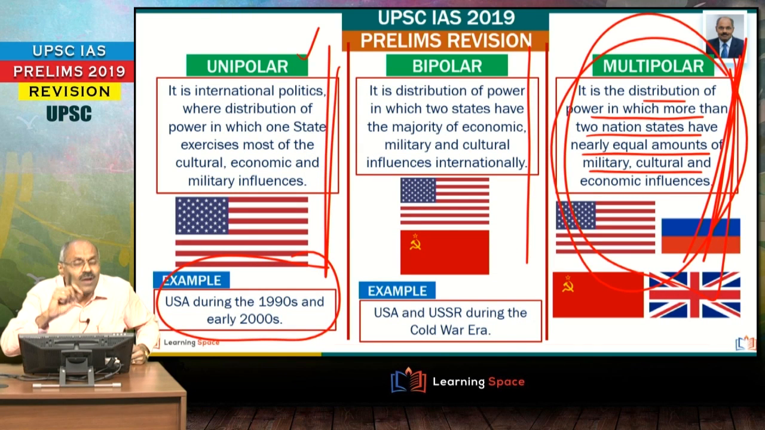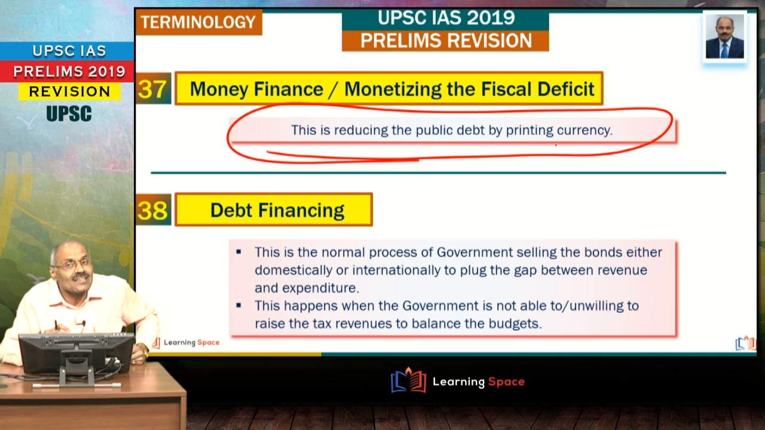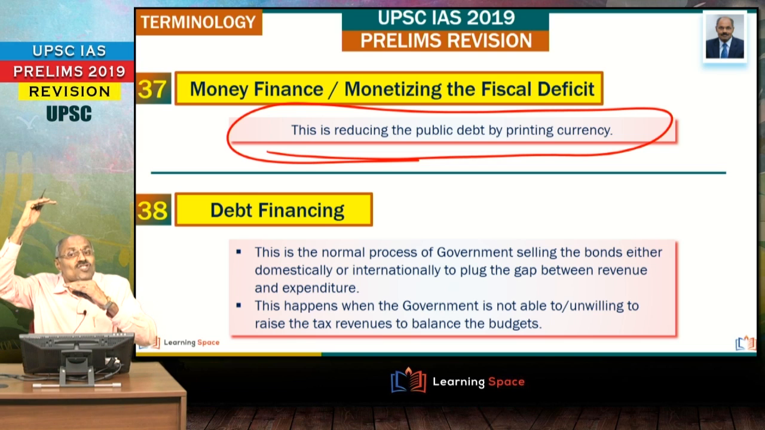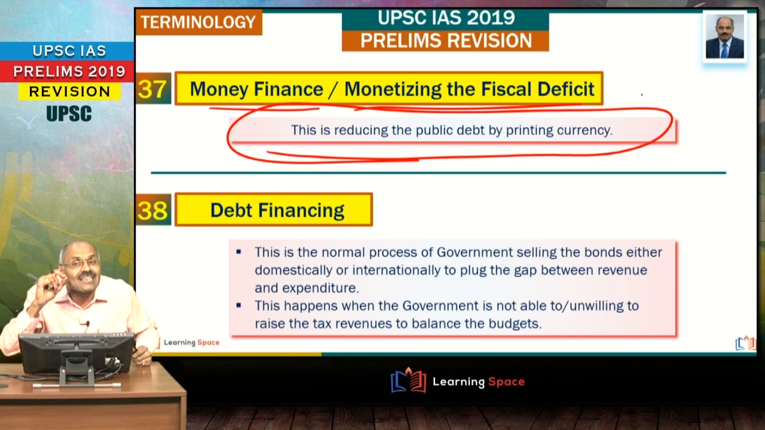We learnt about unipolar, bipolar and multipolar, and let us look at money finance or monetizing the fiscal deficit. In recent times there is a news report that the fiscal deficit can be monetized by printing currency. So, what is fiscal deficit? Fiscal deficit is the gap between government's expenditure and revenue. There are two ways. One is the government can print more currency. So printing more currency is known as money finance or monetizing the fiscal deficit.